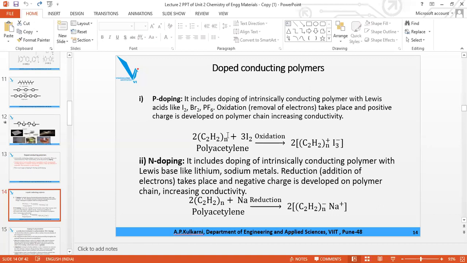So iodine has removed the electron, then the two we have kept it outside the bracket. Inside the bracket, small bracket is there, C2H2 n times as it is, plus charge on it, and I has taken the electron, so I has become negative. 3 I2 means 6 we have used. Out of that, 2 we have utilized here, so 3 will be here. Here n is there, here 3 is there, here 2 is there, here positive charge is there, here I3 minus is there. Just remember this.